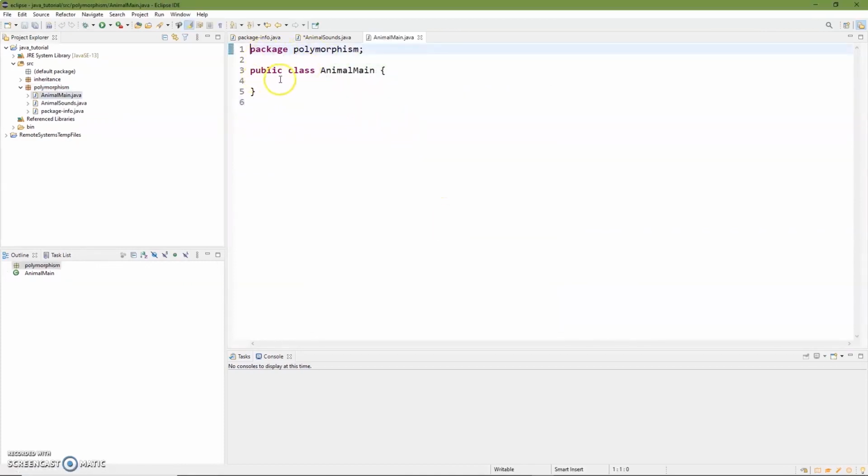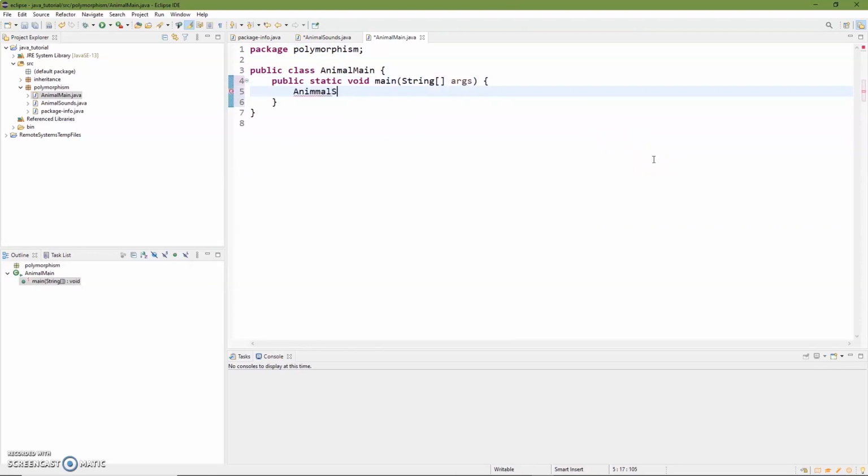And in here, let's go ahead and test out what we just put together. We'll do our static void main, so it's going to run on here. And we'll create our animal sounds. We'll call it animal, because we don't know what kind of animal this is. We'll call it new animal sounds.